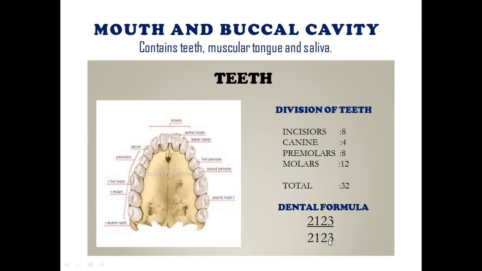So this is all that we read about today. In the next video we will read about the tongue, saliva, and the other parts of the alimentary canal: stomach, esophagus, small intestine, large intestine, and some associated glands: liver, pancreas, salivary glands, and so on.